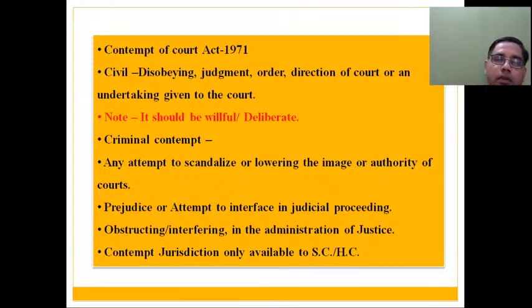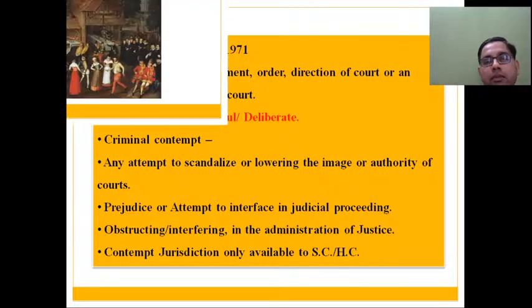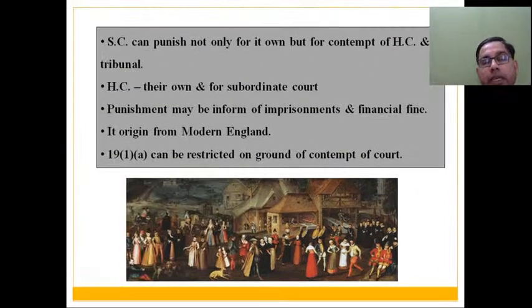All these acts will come under criminal contempt, and only the Supreme Court and High Court have this contempt jurisdiction. Subordinate courts don't have contempt jurisdiction. This thing you people have to keep in your mind from your examination point of view, that only the Supreme Court and High Court have been given this contempt jurisdiction power. This power has not been given to subordinate courts.